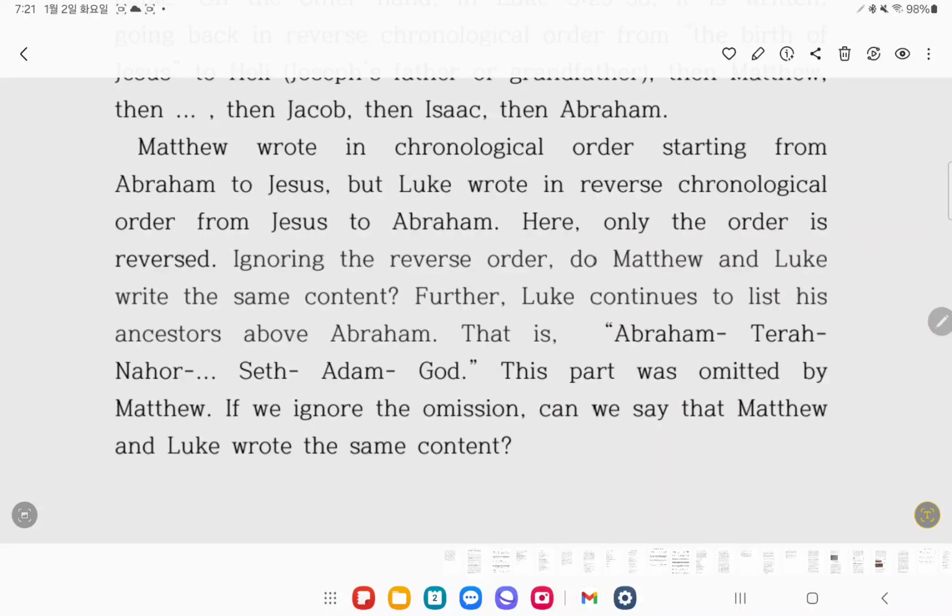Further, Luke continues to list his ancestors above Abraham, that is, Abraham, Terah, Nahor, Seth, Adam, God. This part was omitted by Matthew. If we ignore the omission, can we say that Matthew and Luke wrote the same content?